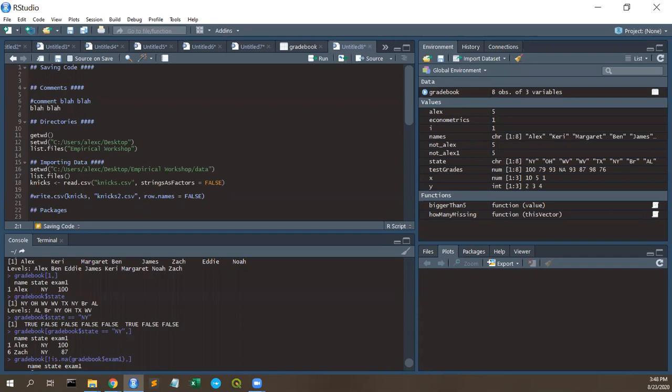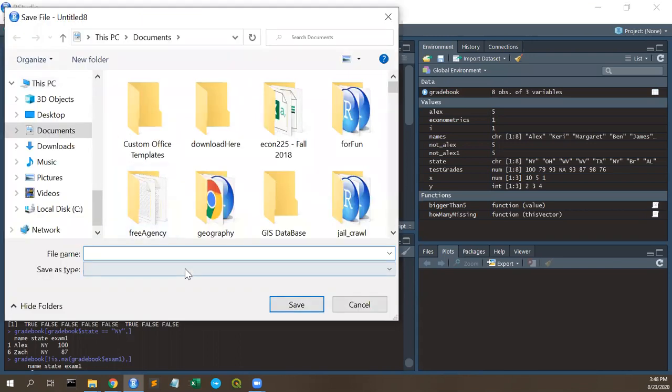So the first slide here is talking about saving your R scripts. Suppose you wrote all of this code and now you want to turn off your computer. Maybe you need to submit it as homework or something like that, right? So what you would do is you want to save it. So you'd want to hit Control S, or Command S if you're on a Mac.